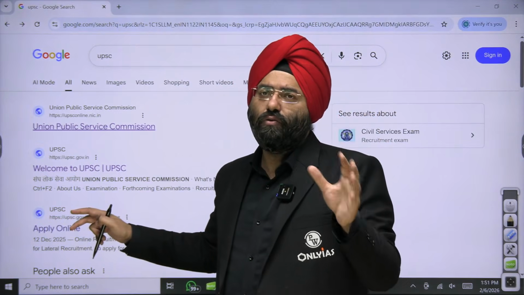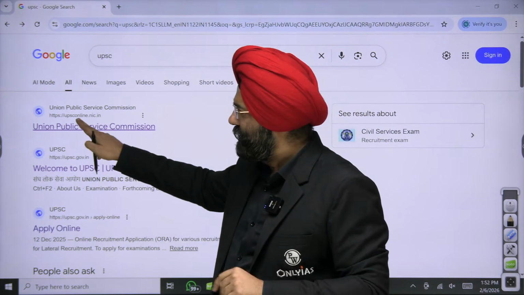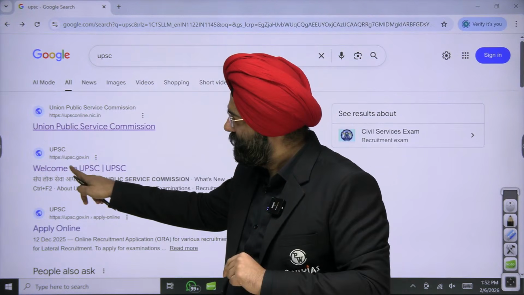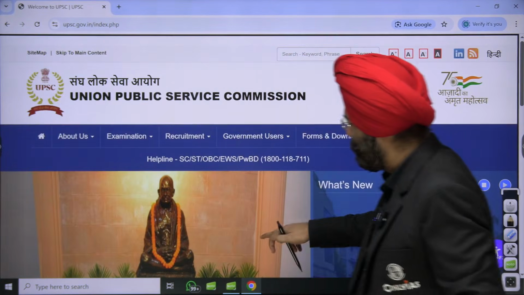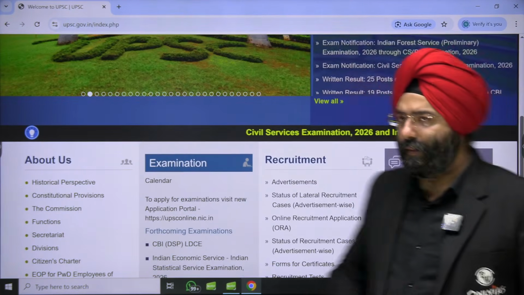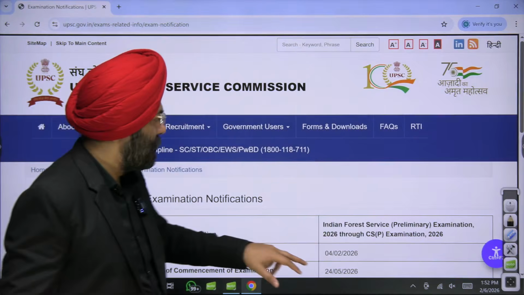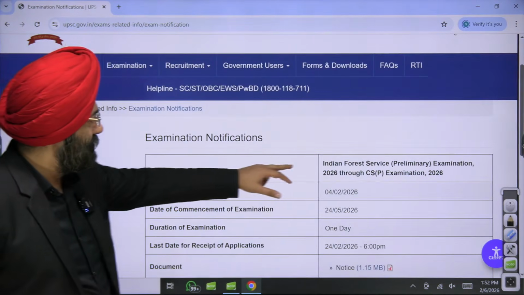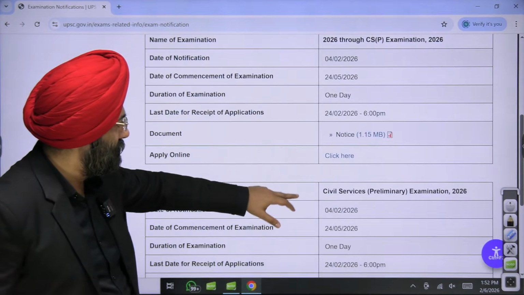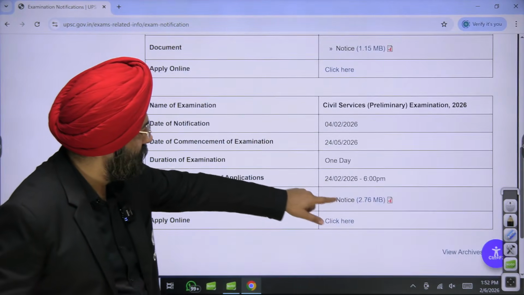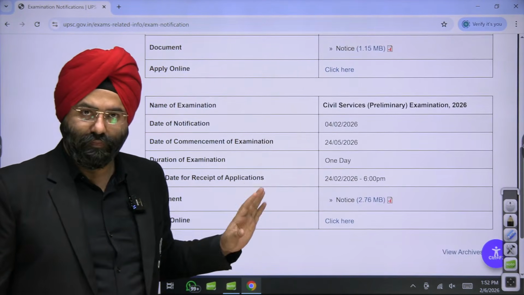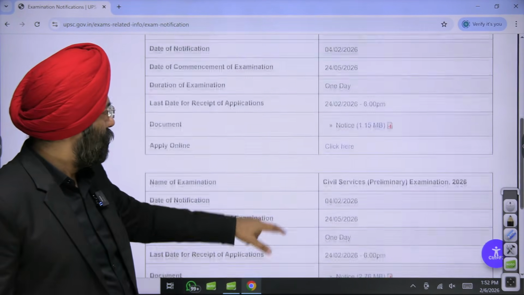So there are 2 ways to download the notification. First of all, let us assume this is the master website through which you're going to apply. Even if you click on this particular website, please remember, if you come here, the words exam notification are here. If you click here, you will see civil services, Indian Forest Service preliminary examination, and civil services. So if you click here, you can download the notice or notification, right? You can very easily click on the notification here.